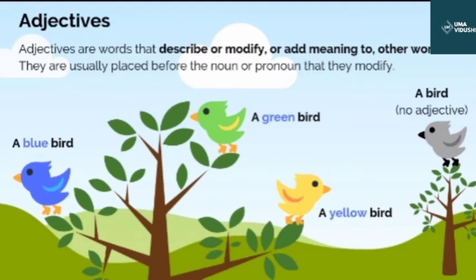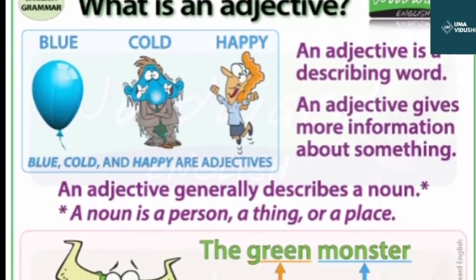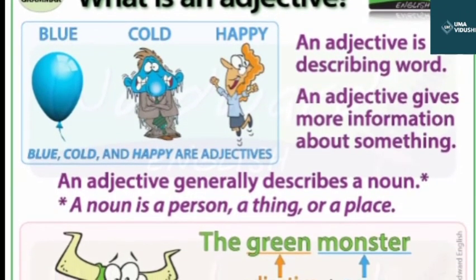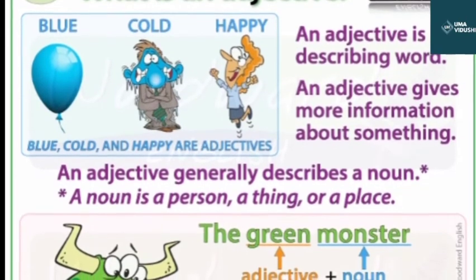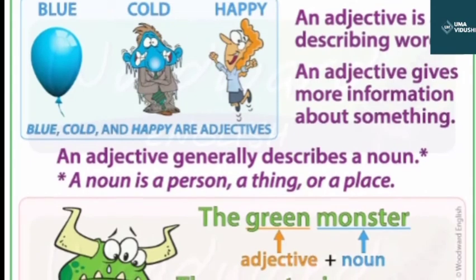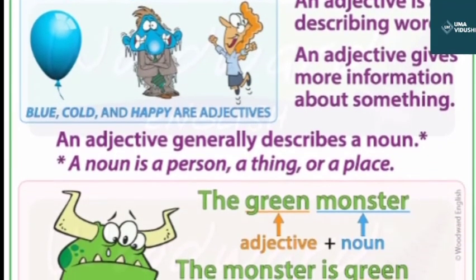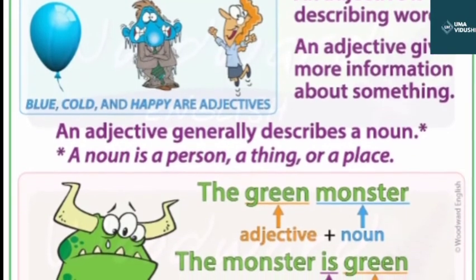Let's come to the definition. An adjective is a word that describes. It means that it gives extra information or more information about something. An adjective generally describes a noun. A noun, as you all know, is the name of a person, place, thing or animal.